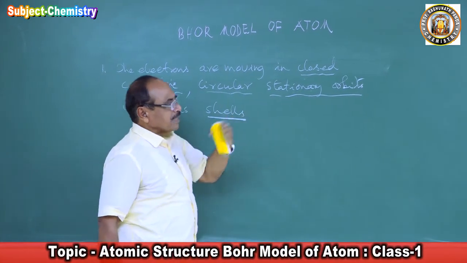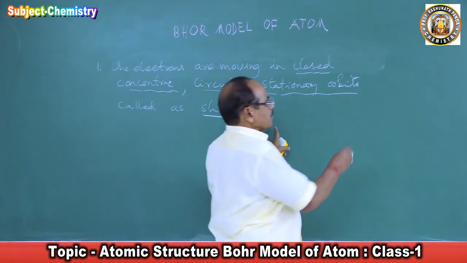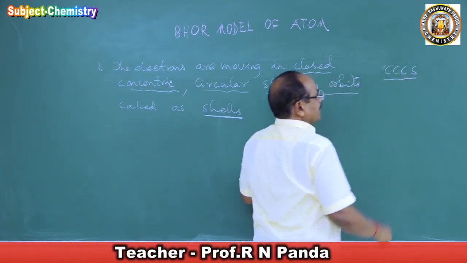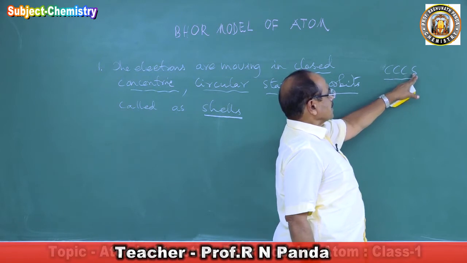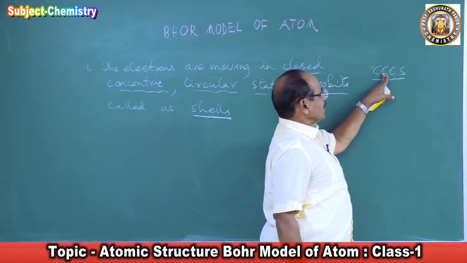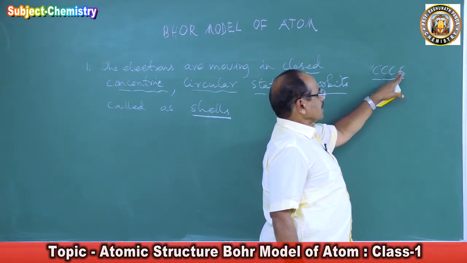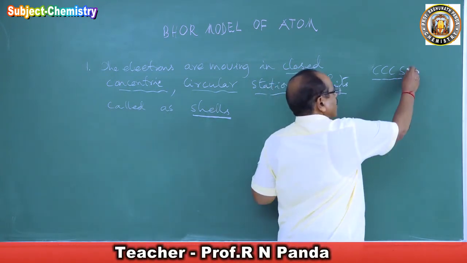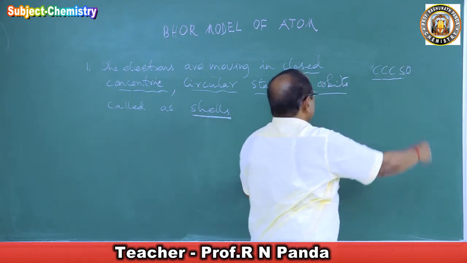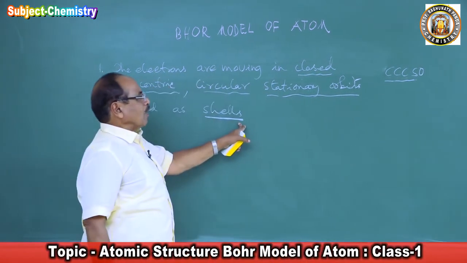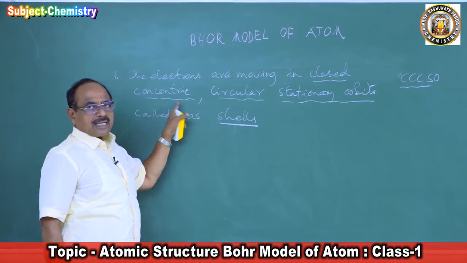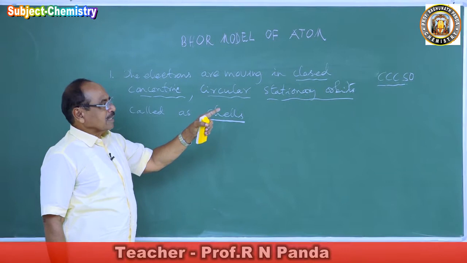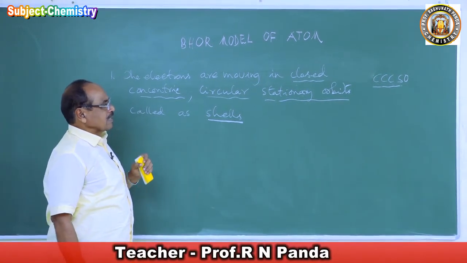So if any student asks, how do I remember this? You can remember like this: C, C, C, S. You keep in your mind C, C, C, S. Closed, concentric, circular, stationary orbits. If you remember C, C, C, S, O, then you can tell it very easily, you will not forget a single word. The electrons are moving in closed, concentric, circular, stationary orbits called cells.